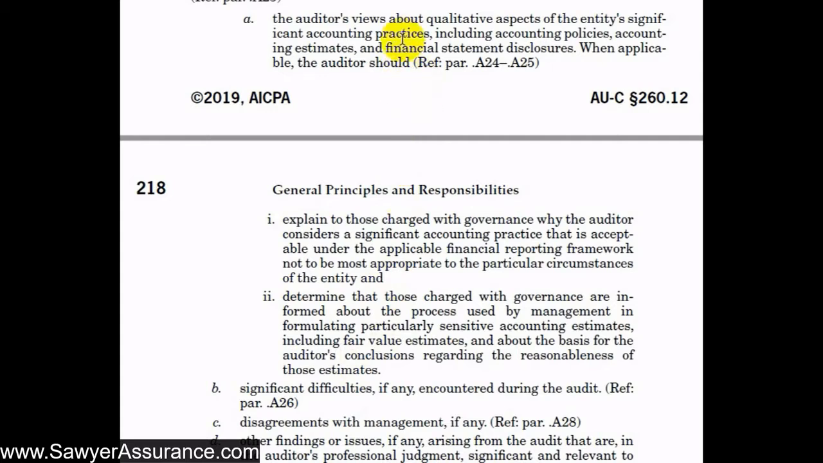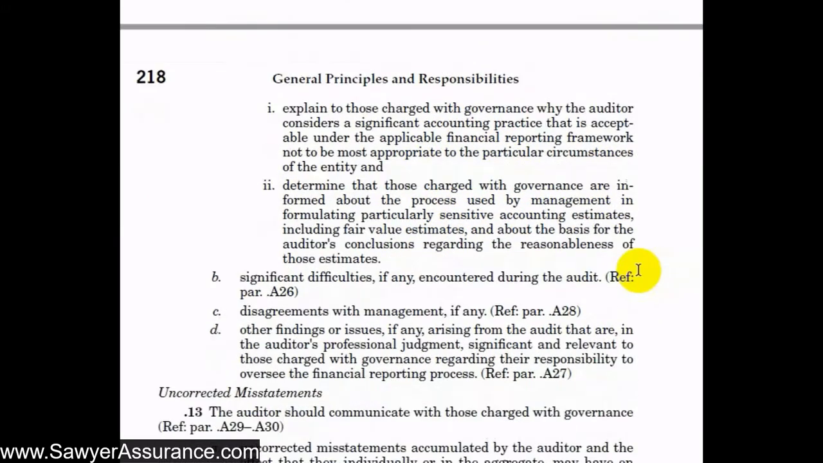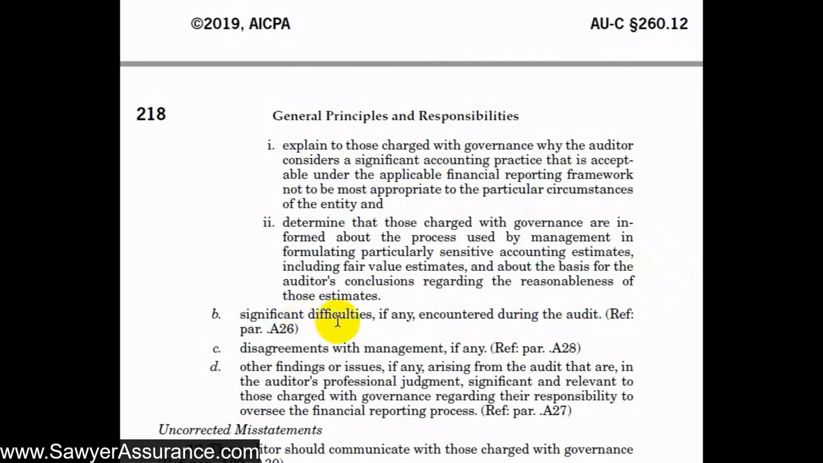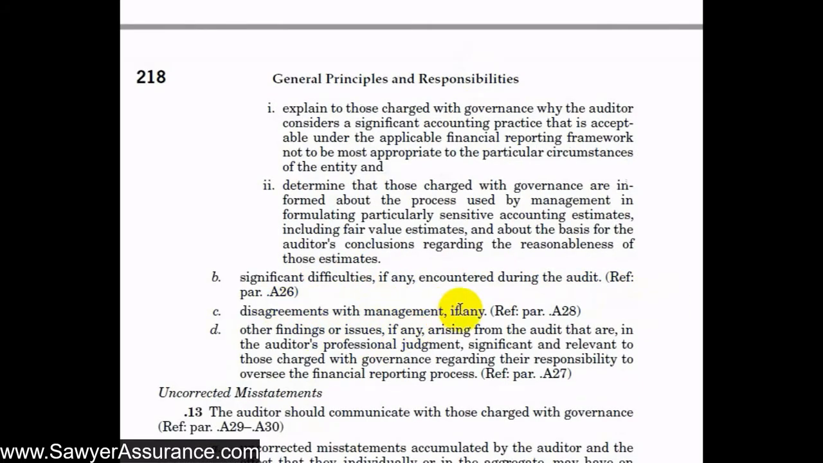And we should also determine that those charged with governance are informed about the process used by management in formulating really complicated accounting estimates, including fair value estimates, and about the basis for the auditor's conclusions regarding the reasonableness of those estimates. So in our governance letter, we'll usually have a section that says here's the entity's most important accounting policies and practices, and here's the most important estimates, and then we tell them whether we think those accounting policies and the determination of those estimates were appropriate. We also need to let them know any significant difficulties that we encountered in the audit. For instance, maybe we weren't able to get all the information that we would have liked to have gotten, or we had some disagreements with management about accounting policies possibly, so we would want to let governance know about that.